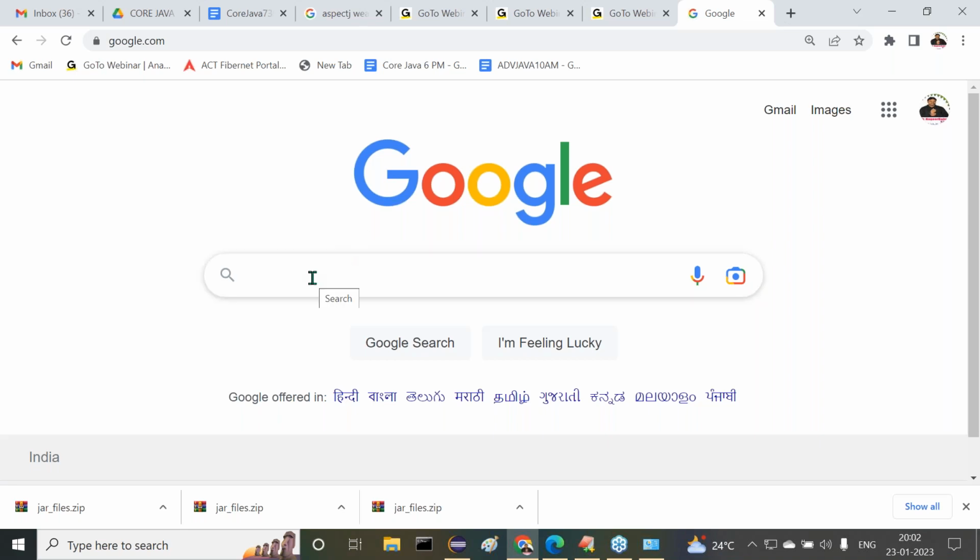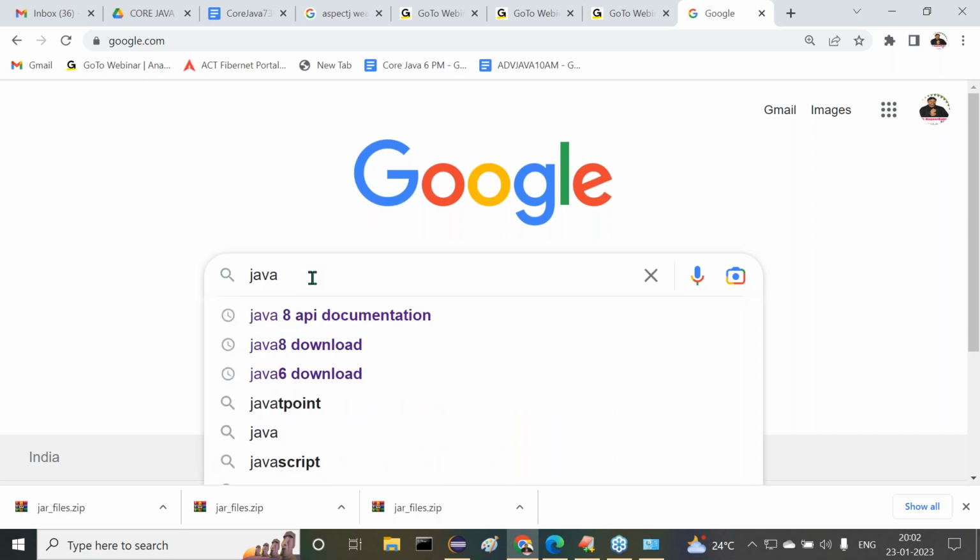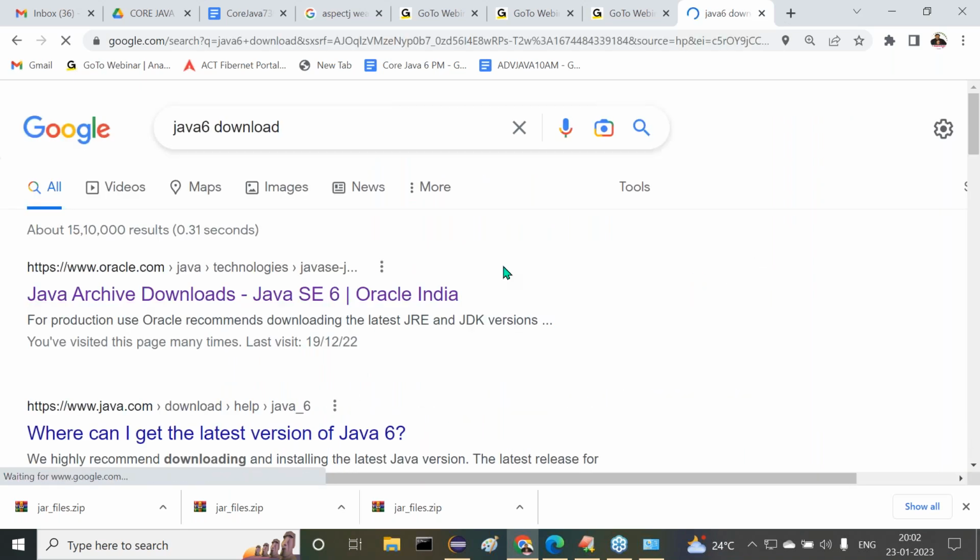All right. So now download our Java software. First of all, I want to download Java 6. Now tell me, guys, what is the latest version of the Java software? Java 19 as of now. So Java 6 is somewhat older, right? Oracle is maintaining all the older versions in the form of an archive. So we have to check the Java archive downloads, Java SE 6. Understand it clearly.